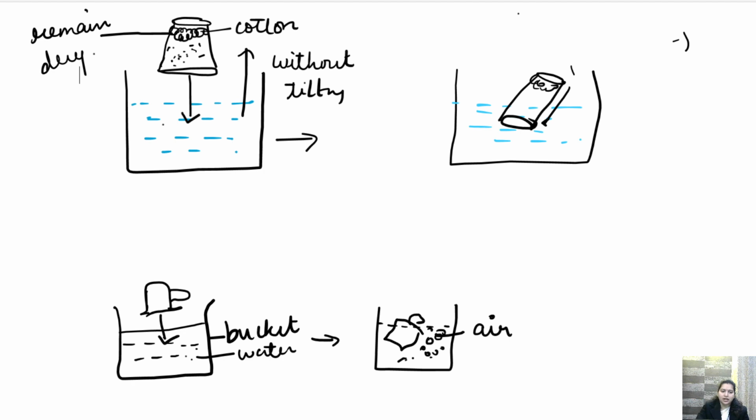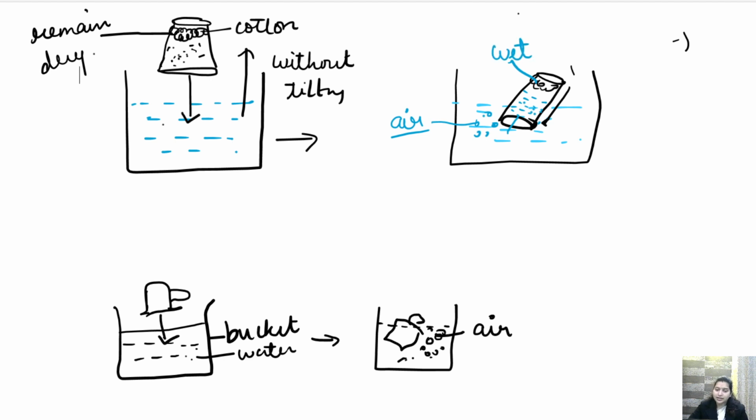The bubbles will come out. What does this bubble show? कि जो air इस ग्लास में प्रेजेंट थी वो अब बबल्स के फॉर्म में बाहर निकल रही है. This is air that was present in the glass is coming out of the glass, okay, in the form of bubbles. अब जब एयर ग्लास से बाहर आ गई तो there will be space left inside the glass, so water will be filled inside this glass and hence the cotton will become wet.